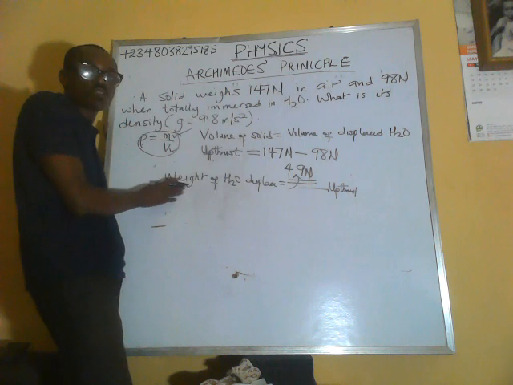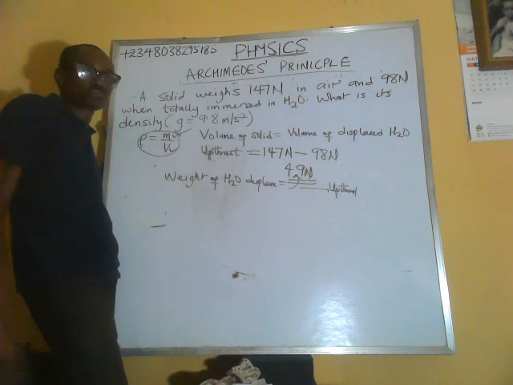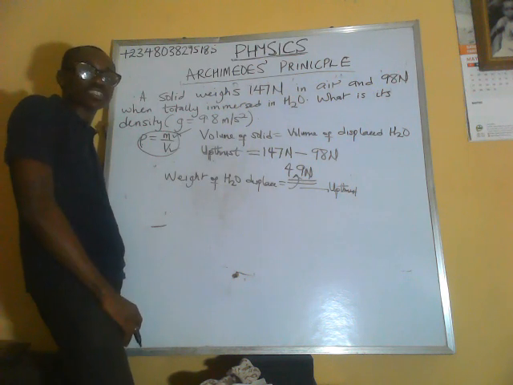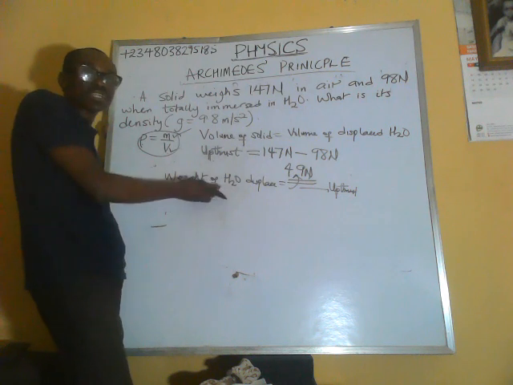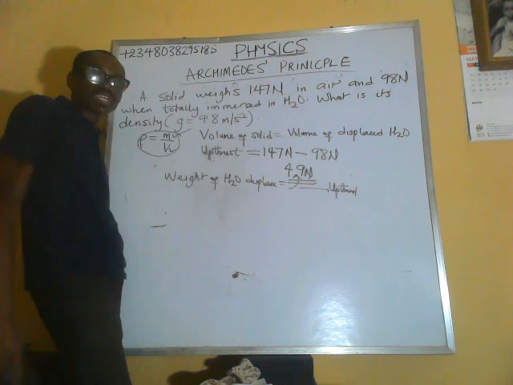This is the weight of water that is displaced. So all we need to do is calculate the volume of water that is displaced from the weight of water that is displaced.